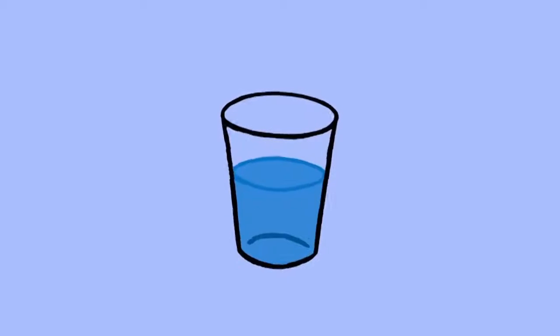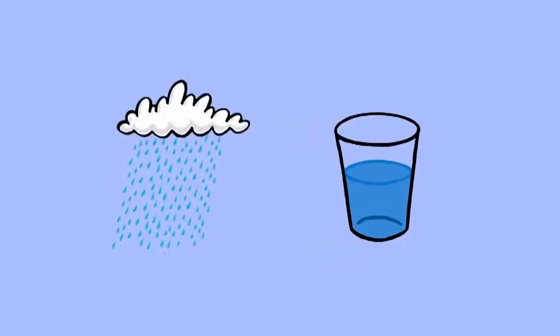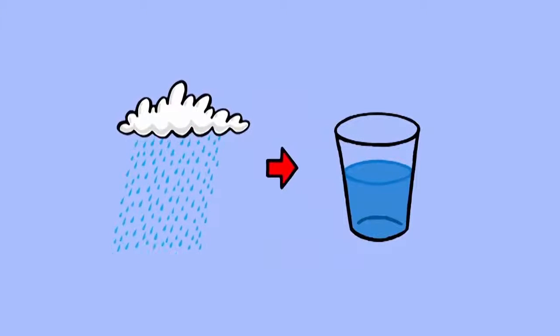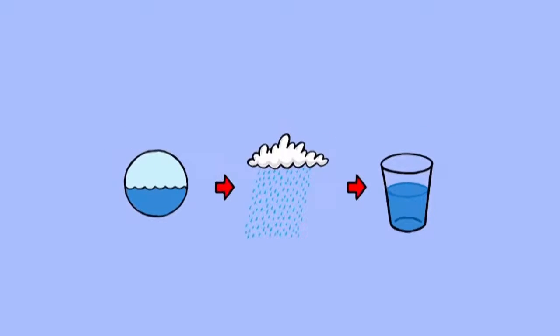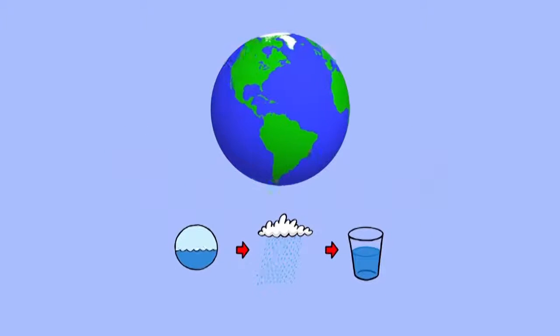When you drink a glass of water, what you may not realise is that the water you're drinking once fell from the sky, possibly any time from a few days to a few years ago, and that the water that fell from the sky was once part of the ocean. In fact, the water that you've just used to quench your thirst may be as old as the Earth itself.